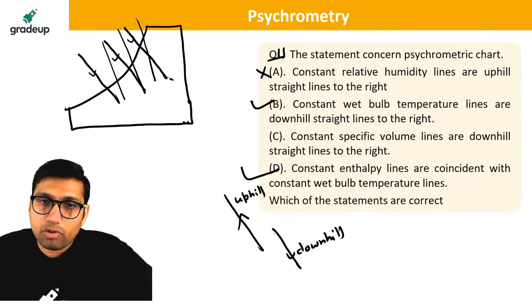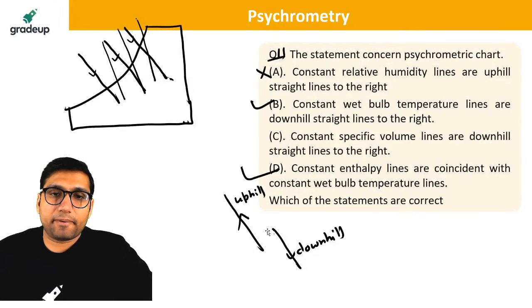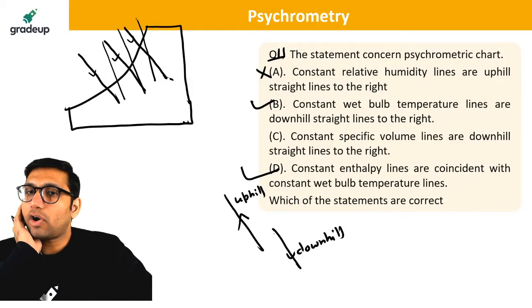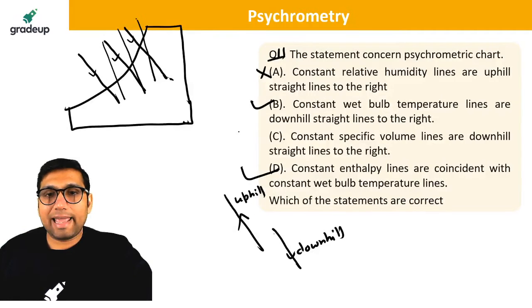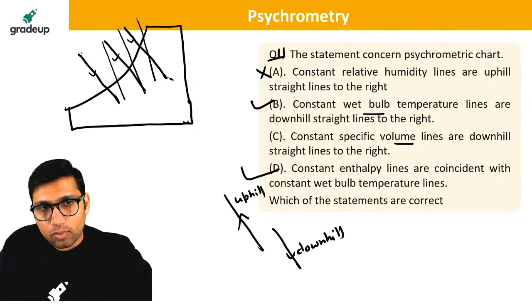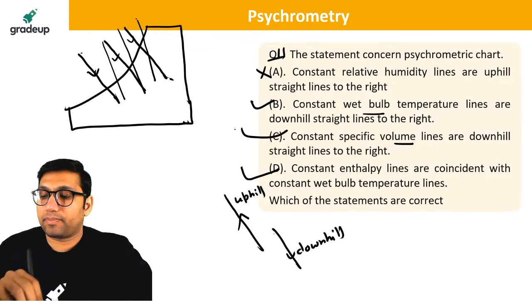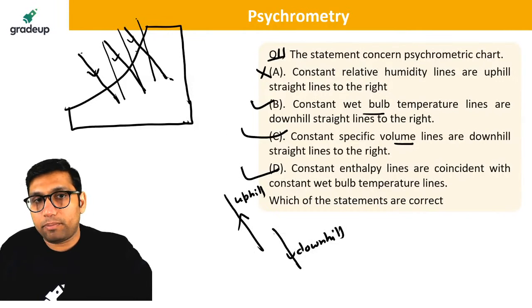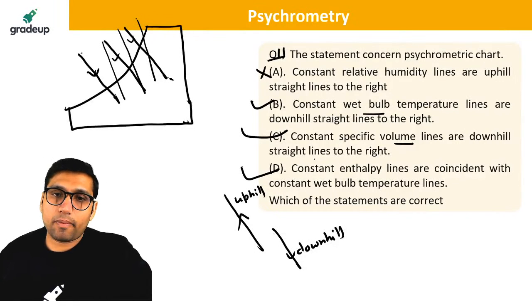Clear, everyone? So which option is correct here? Tell me. Which option will be 100% correct? Is option C correct or not? Constant specific volume lines are downhill straight lines to the right or not? Like constant wet bulb temperature lines, they are downhill and they are towards the right. They are also towards the right, but they have more slope, more inclination. So options B, C, D are correct here.